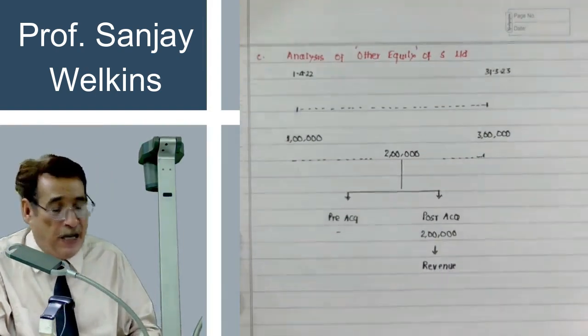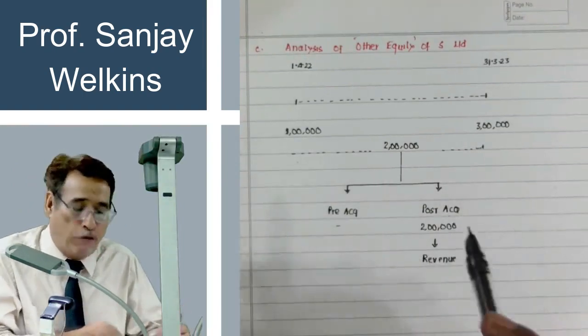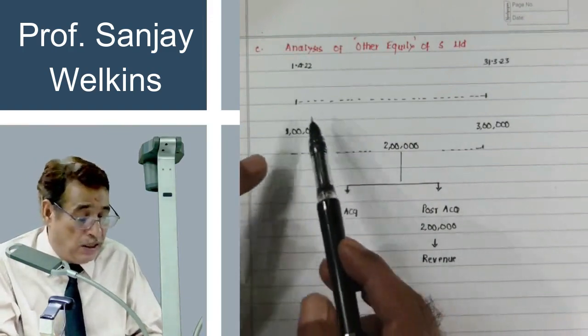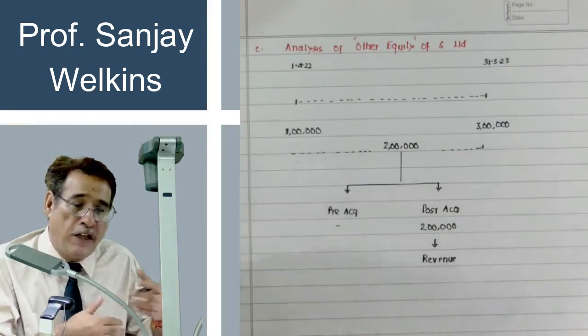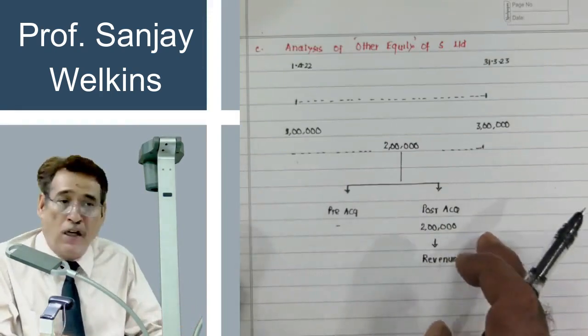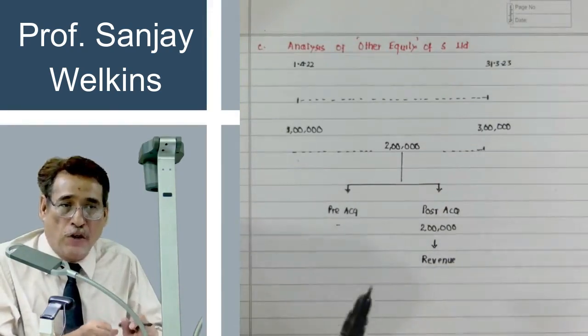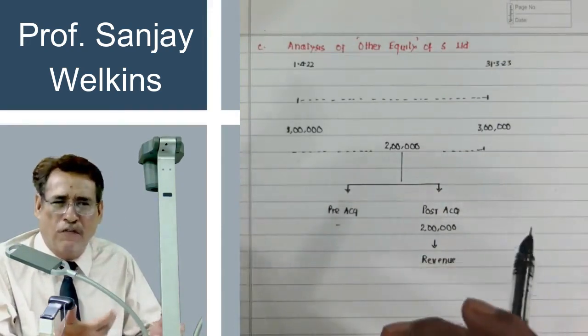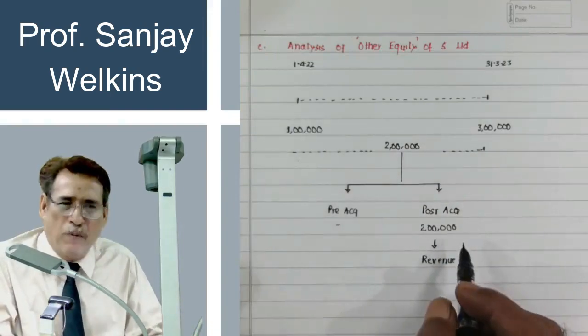Reason being is that these profits were earned because of our indulgence in the post-acquisition period. That means this company has now become our subsidiary company and we were directing the company. That means we were playing a role in earning of these profits. So that is why these profits are termed as revenue nature profits. Although this sort of classification is not needed nowadays, but just to make the point clear.